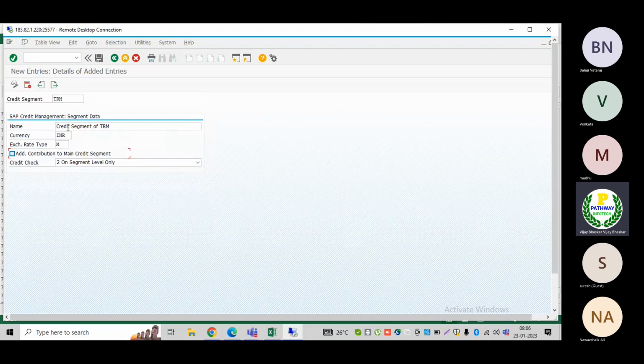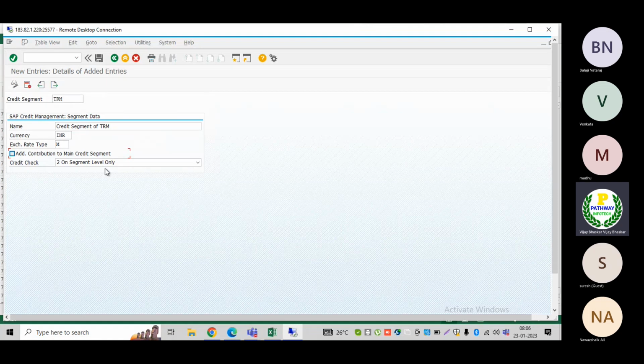If you have multiple credit segments and would like to contribute the credit limit you are specifying, then the child credit segments will be interlinked to the parent credit segment. If you have such a scenario, you can activate this one.